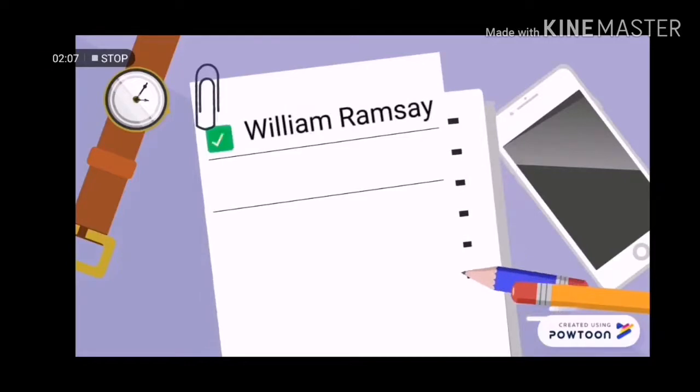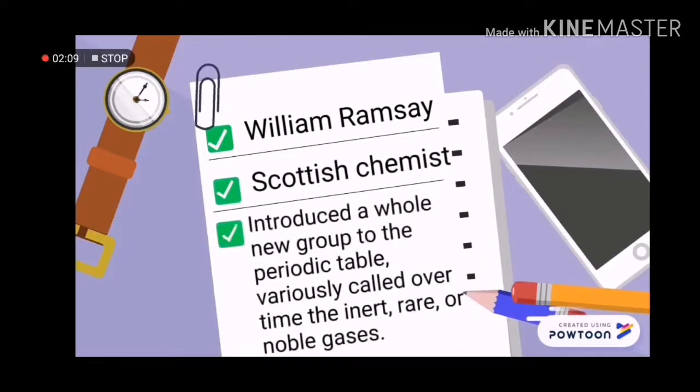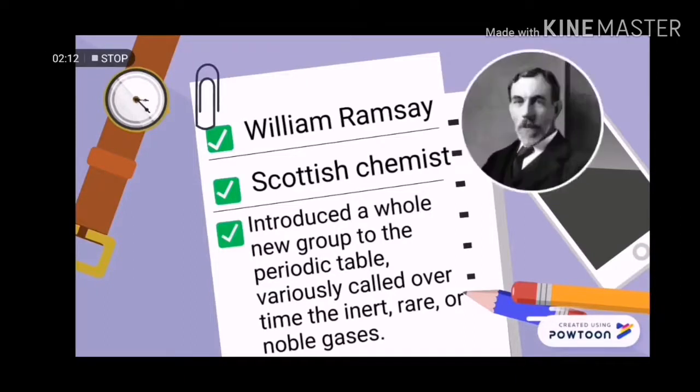William Ramsay was a Scottish chemist. In 1892, Ramsay's curiosity was piqued by Lord Rayleigh's observation that the density of nitrogen extracted from the air was always greater than nitrogen released from various chemical compounds. Ramsay then set about looking for an unknown gas in the air of greater density, which when he found